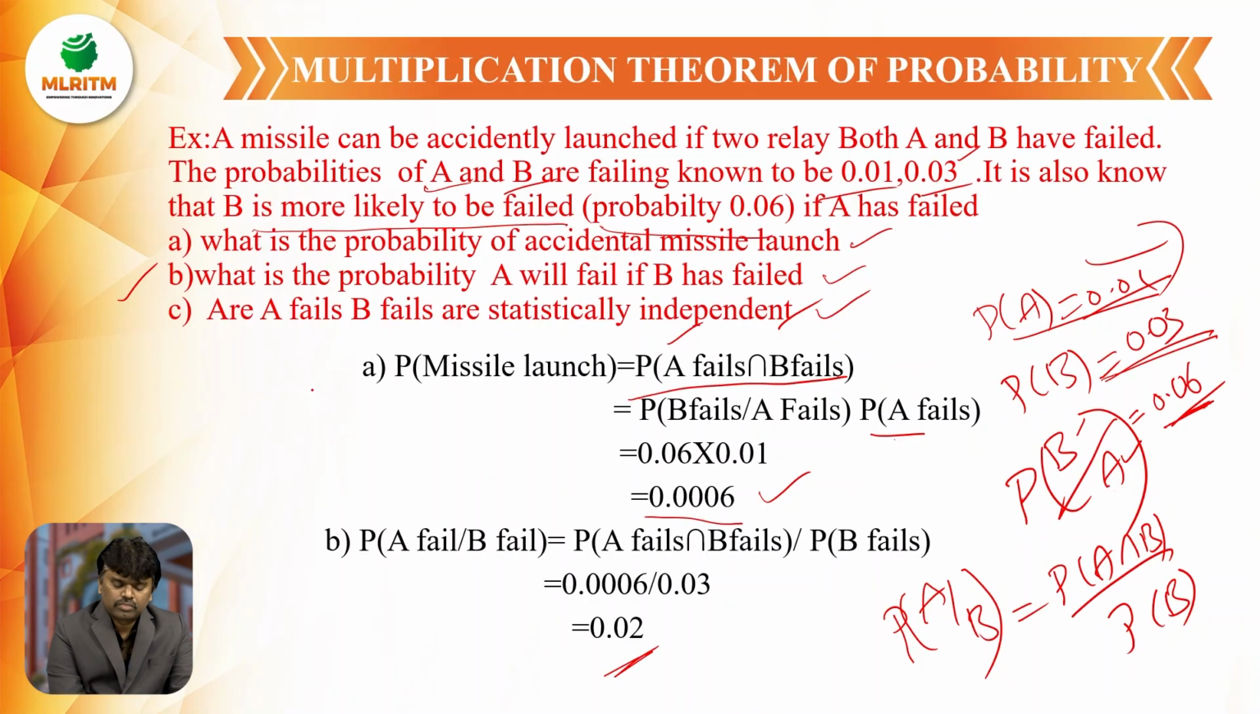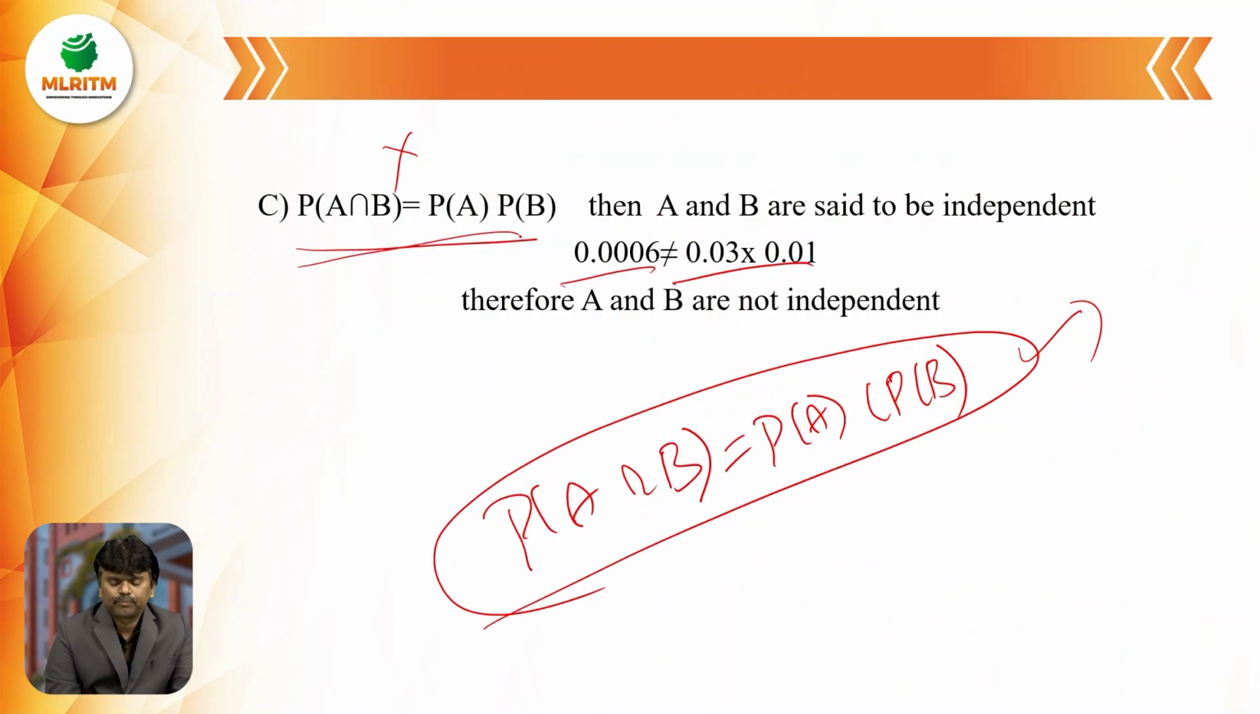So the first problem we will solve by using the multiplication theorem. The second problem we will solve by conditional probability. The third bit we will solve by the multiplication law of probability for independent events. So these are the main theorems: the addition theorem, the multiplication theorem and conditional probability in probability. This is about this lecture.